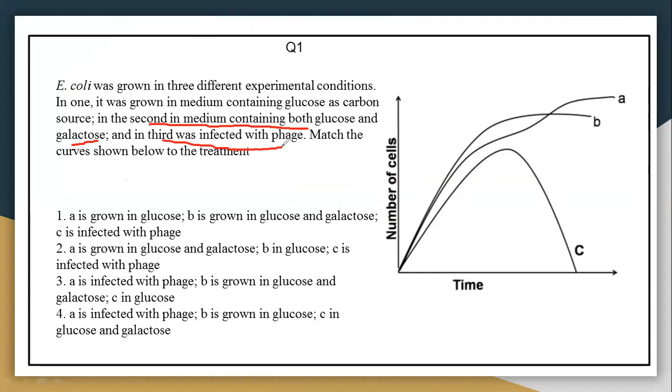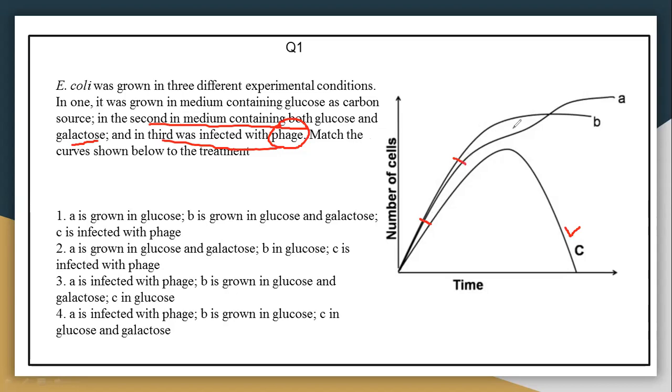Actually, bacteriophage infects bacteria and destroys them, so bacterial growth will decline. So you can see that the graph for bacteriophage should be C. Now coming to E. coli, it actually uses glucose as the major carbon source. If glucose is present in the medium, it will grow exponentially, right? Normally we see that bacteria have three phases of growth: lag phase, log or exponential phase, and stationary phase.